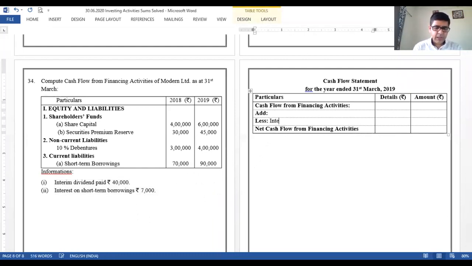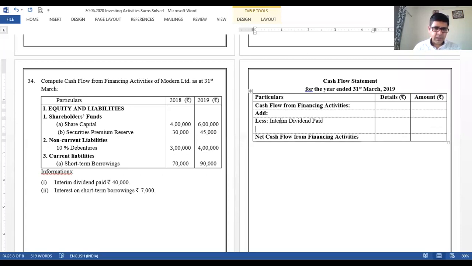So, interim dividend paid, right? And second amount is interest on short-term borrowings, right? Amount can be seen as interim dividend paid is rupees 40,000, that's negative, right? And then interest on short-term borrowings is rupees 7,000. Both amounts are paid, both amounts are shown as negative. We are done with that part. Let us start with the particulars.